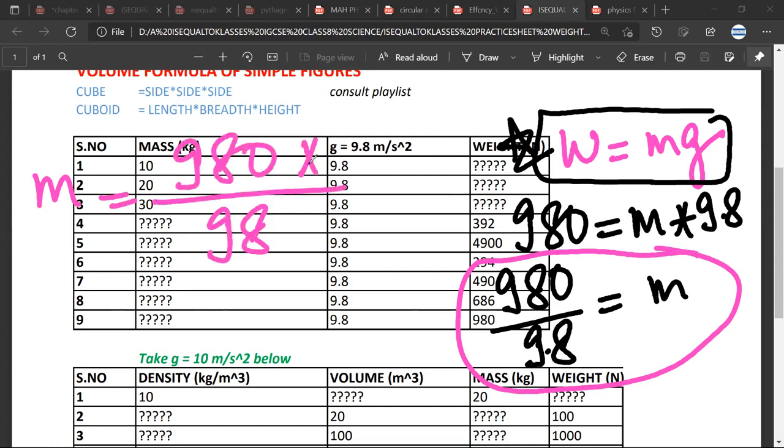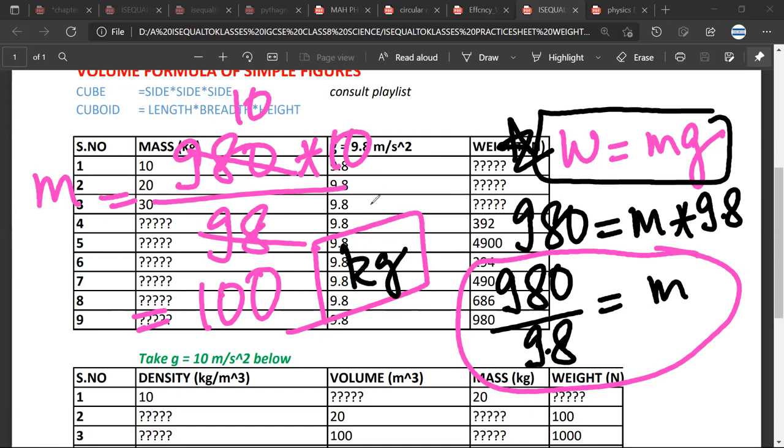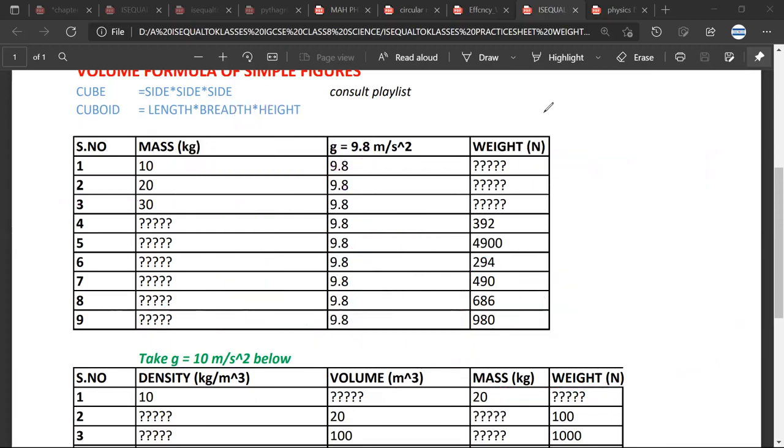This will become 98 into 10. 98, 10. Mr. Satya, what will be the units? Sir, kg. If you miss writing the units, most probably your teacher will take away at least half mark, or in worst cases, he might take 1 mark also. Mr. Ariman, any doubt? No, sir.